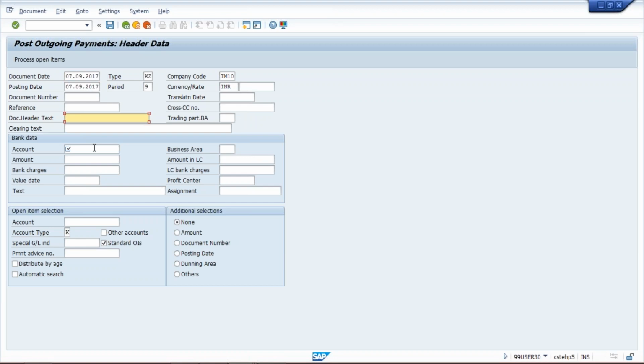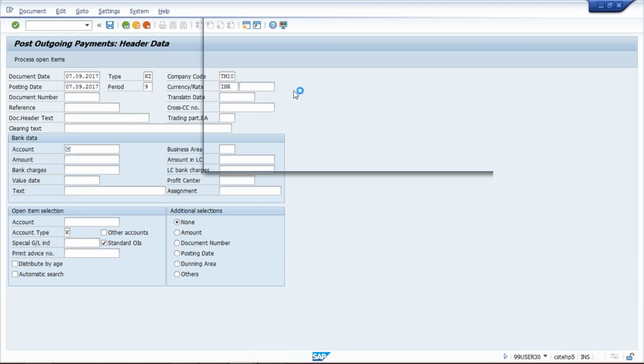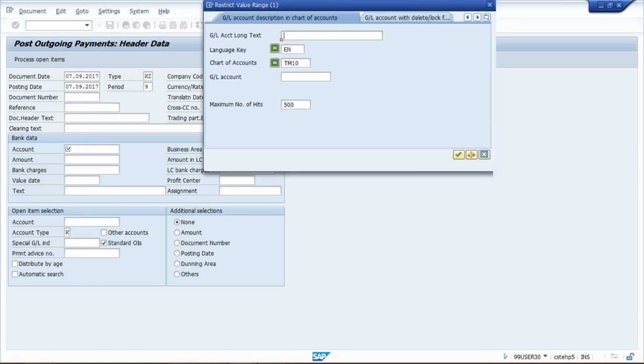Now, the other detail: if you want to make payment, from which bank account are you going to make the payment? Let's suppose we might have created HDFC Bank. So take the HDFC GL here. Click on the drop down and select the HDFC GL account. Press enter.